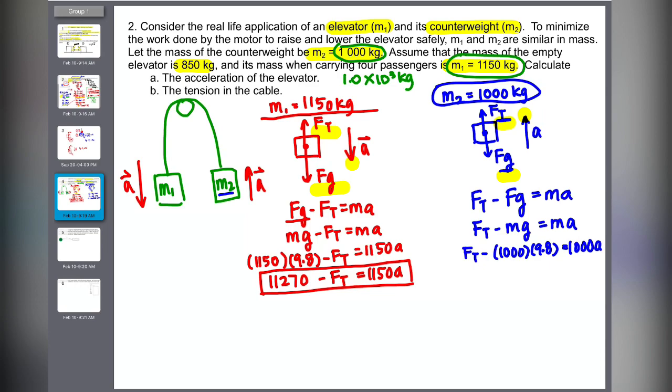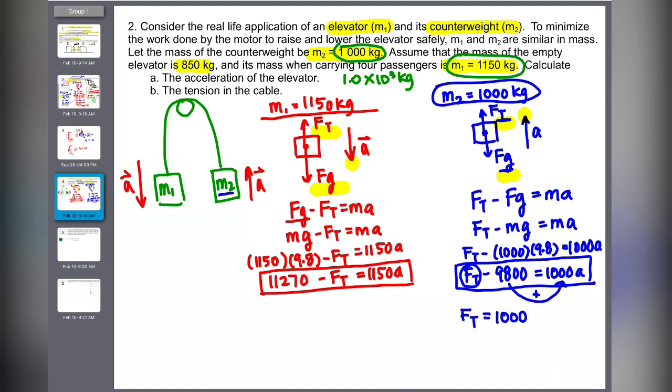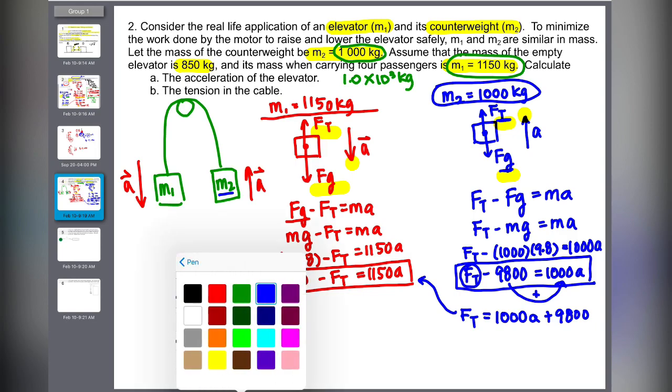All right, so multiply it out. 1000 times 9.8, you should be able to do it in your head. So Ft minus 9800 equals 1000A. Okay, 2 equations with 2 unknowns. You sub one into another, so it's up to you how you want to do it. I'm just going to rearrange this equation for Ft by bringing the 9800 over to the other side. It used to be minus, so I have to add it to the other side. So Ft is 1000A plus 9800. And I'm going to sub this equation into the other equation.